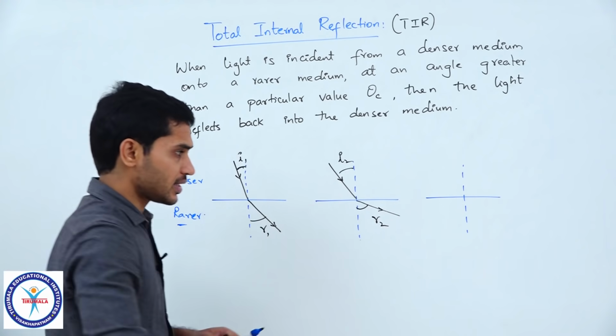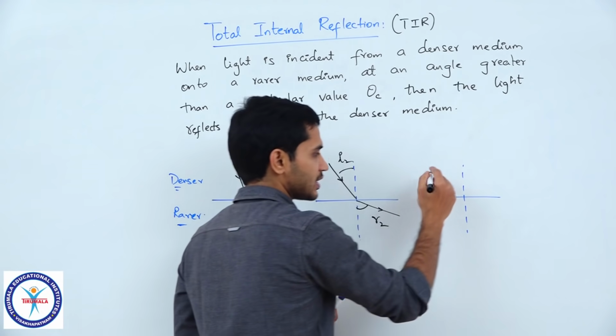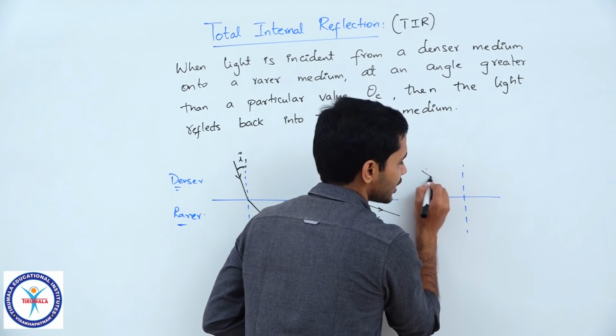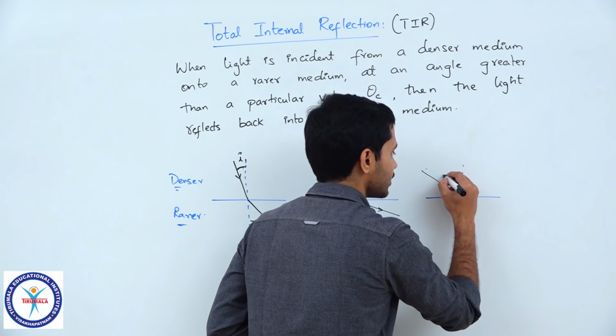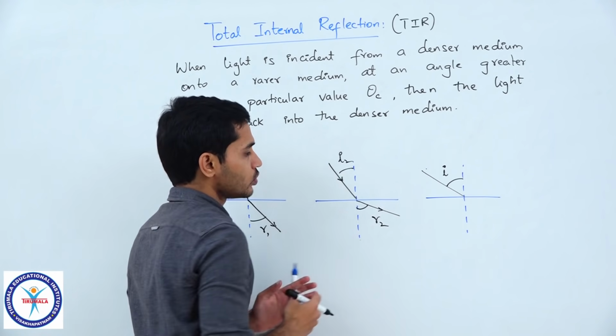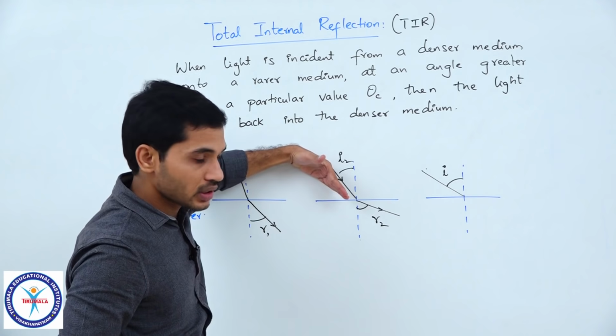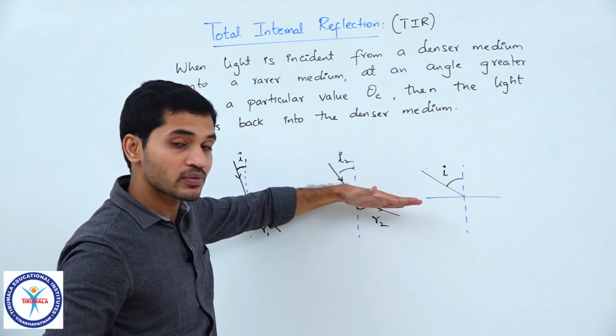Now, there will be one particular value of angle of incidence, slightly greater than this, which I represent like this, I. If I keep moving the incident ray away from the normal, the refracted ray also moves away from the normal.